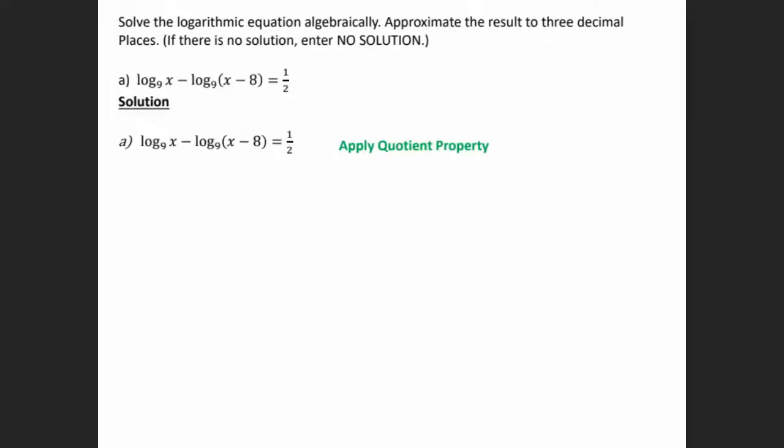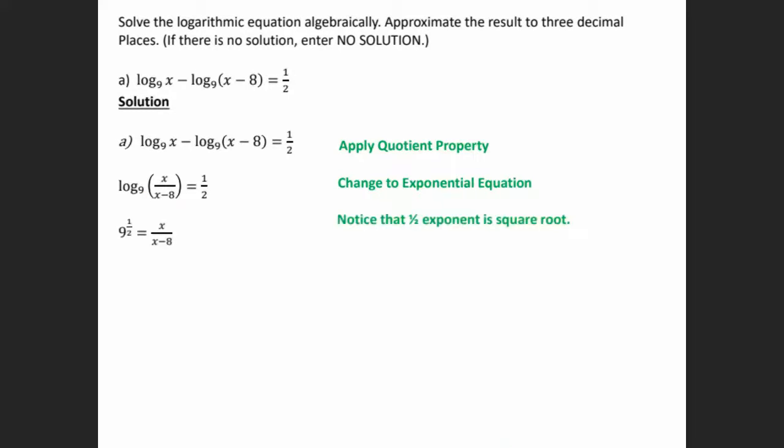Okay, one more here. We're still trying to solve for x. Since I have 2 logs, I can combine them. They're being subtracted, so I'm going to use the quotient rule. So I can write this as x divided by x minus 8. Then I can change it to exponential. My base is 9.